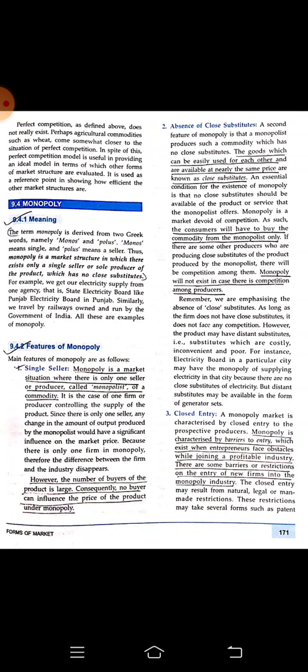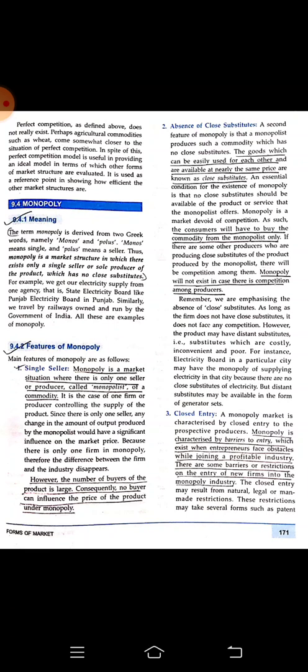Next, what are the features? Single seller. Monopoly is a market situation where there is only one seller or producer, called the monopolist, of the commodity. However, the number of buyers of the product is large. Consequently, no buyer can influence the price of the product under monopoly.